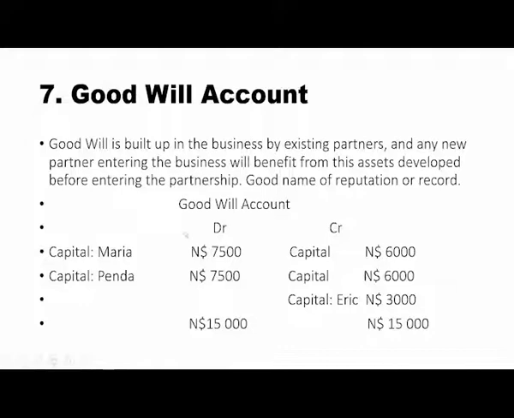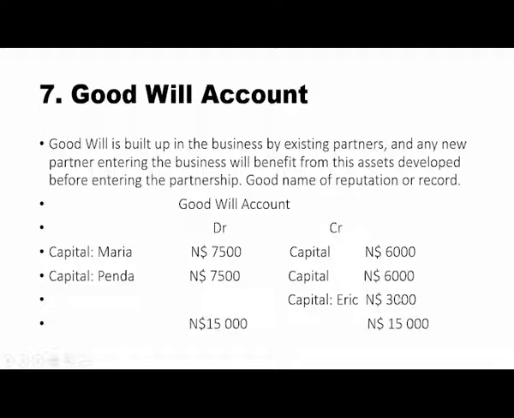Now, if you look at it here, in terms of capital and goodwill account, there are two partners in business, Maria and Penda. Both had the same amount of capital, 7,500. But now, when the new partner joined, Maria had 6,000, Penda 6,000, and the new partner Eric had 3,000.